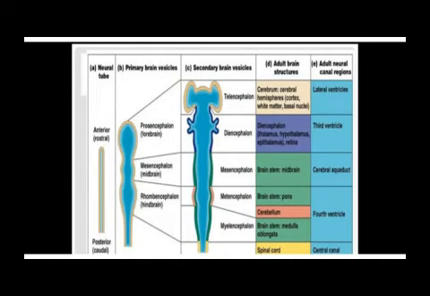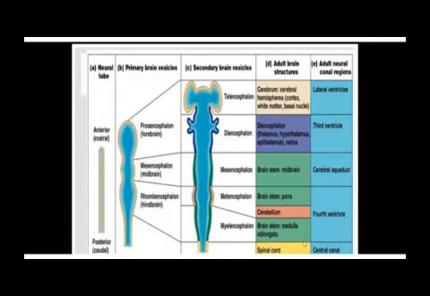Then the rest of the tube, which did not form vesicles, is going to be our spinal cord. That is why I told you in the introduction that the central nervous system is made up of the brain. The brain has these parts, and the rest, which remains as a tube, is going to form our spinal cord. And the cavity of the spinal cord is going to be the central canal of the spinal cord.